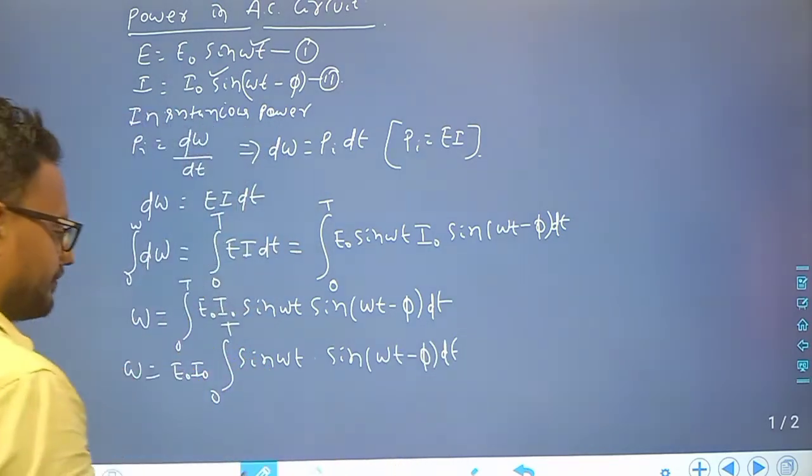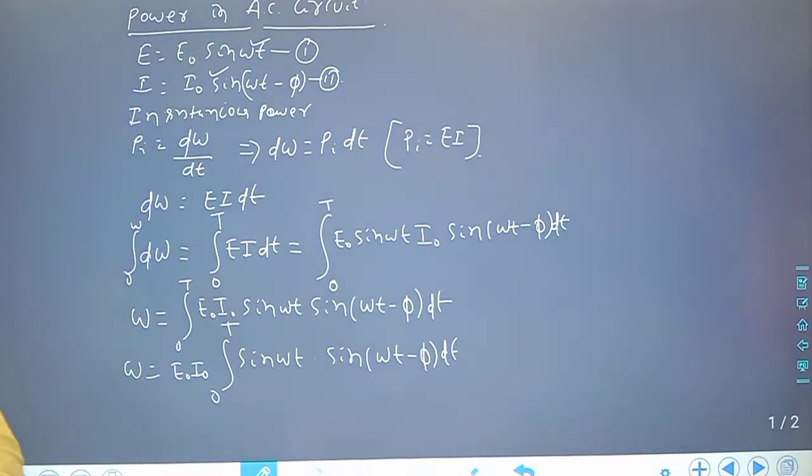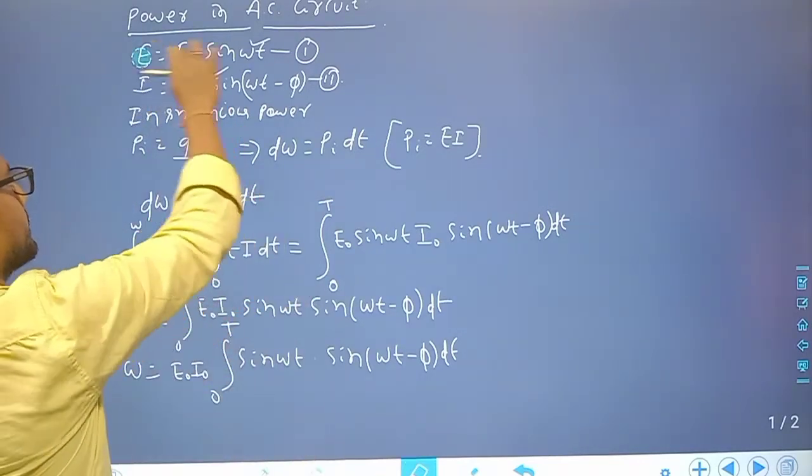Here we have the formula for sin(a minus b), so we will put the formula for sin(a minus b). So let us erase.